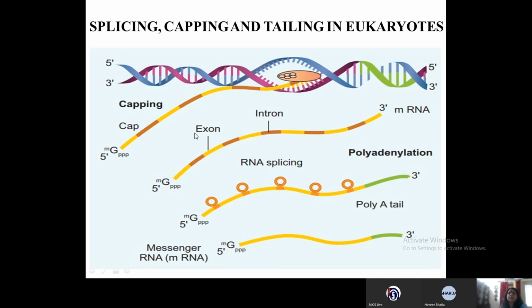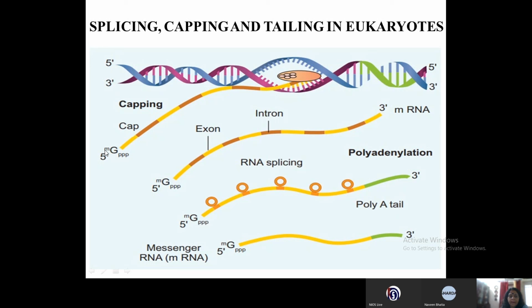So if you see the entire processing, that is the splicing, capping and tailing in eukaryotes. This mRNA that is formed is called the heterogeneous nuclear RNA, and it is the non-functional RNA. Now this has to undergo 3 processes. One is capping. The capping is at the 5' end, and it is by the methylated guanosine triphosphate.